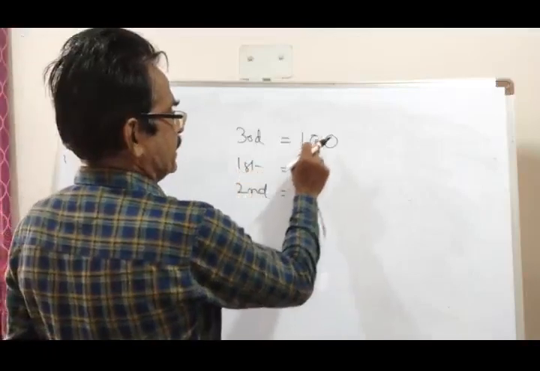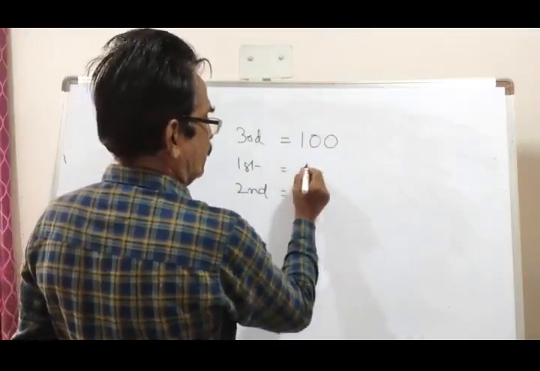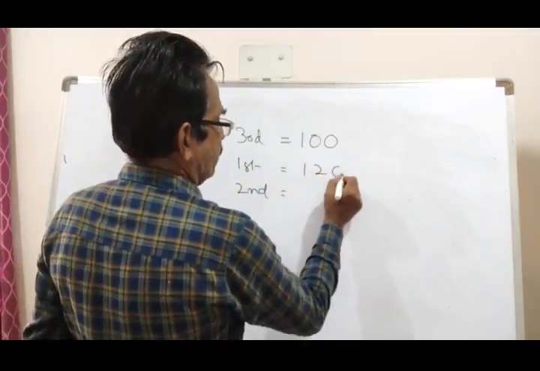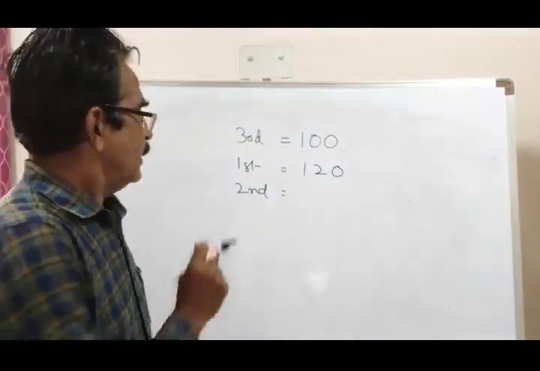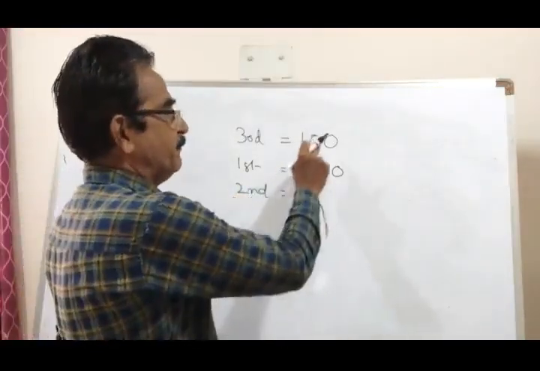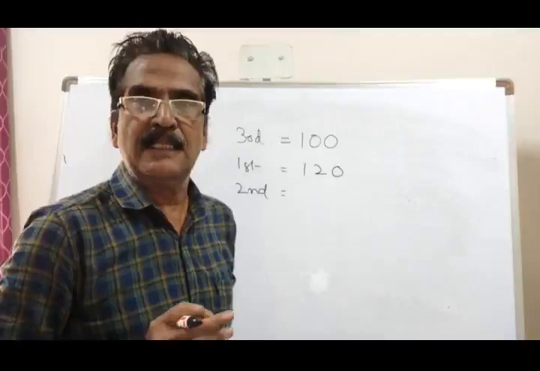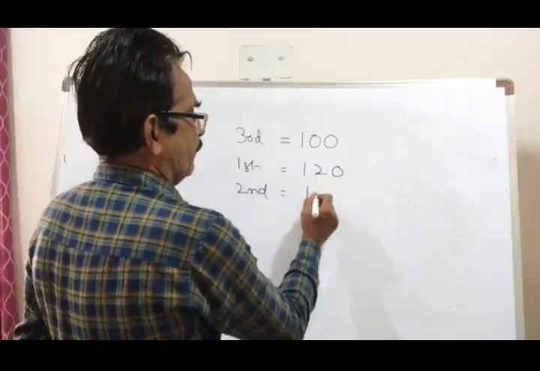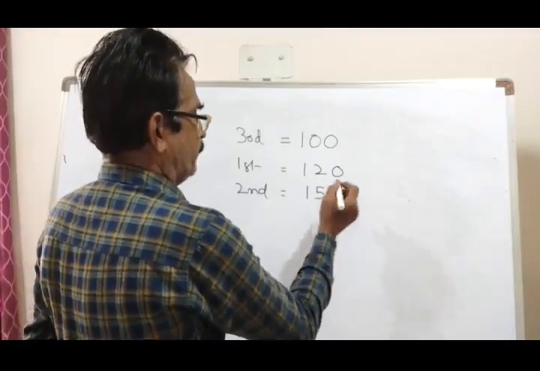So first number is 20% more than the third number, that is 120, and second number is 50% more than the third number, that is 150.